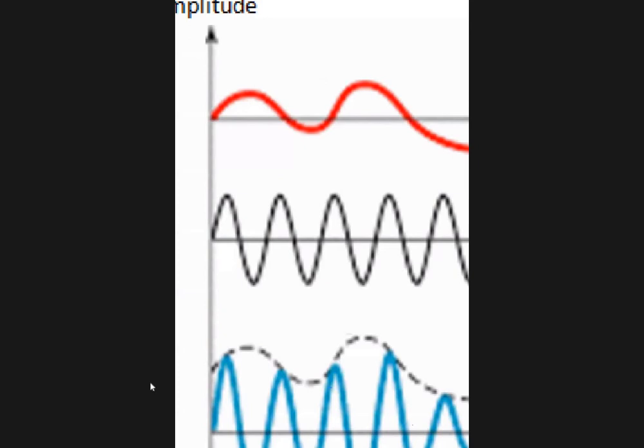This is the time period for the first cycle of the wave. This is the time period for the second cycle of the wave. For each and every cycle, the time period is the same. Here the time period is very, very small compared with the time period of the message signal. It is very clear if you go through the waveforms. From here to here, the time period is larger compared with the carrier signal. If the time period is very low, the frequency is very high. Why? Because the frequency is nothing but the reciprocal of the time period, isn't it?